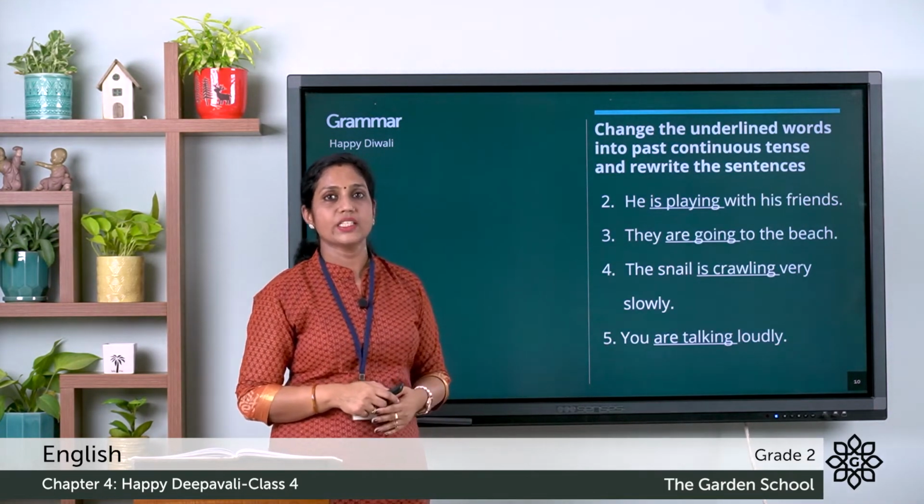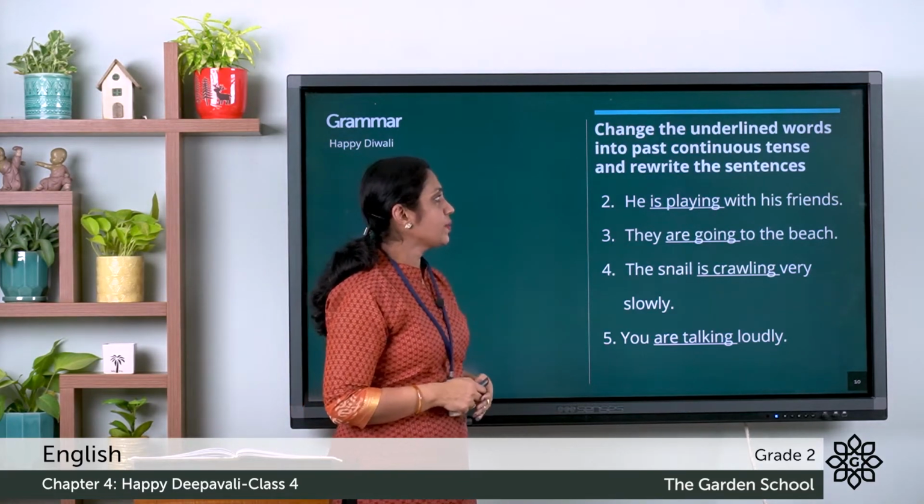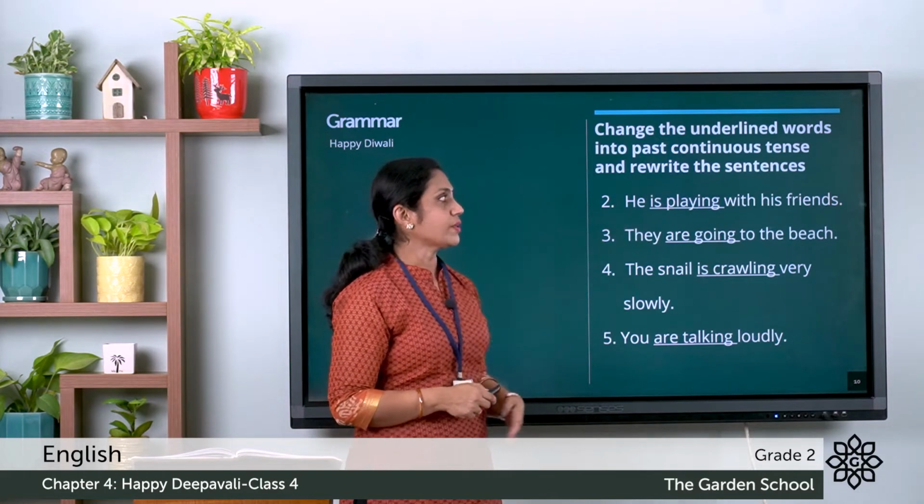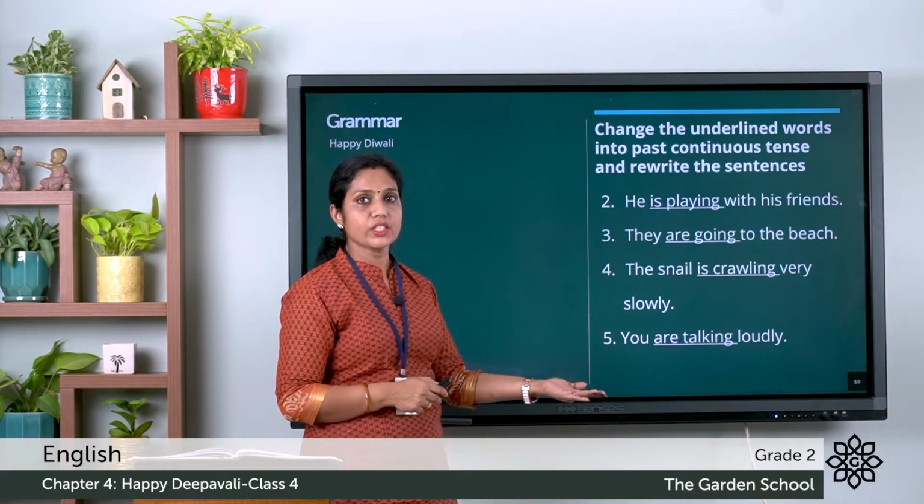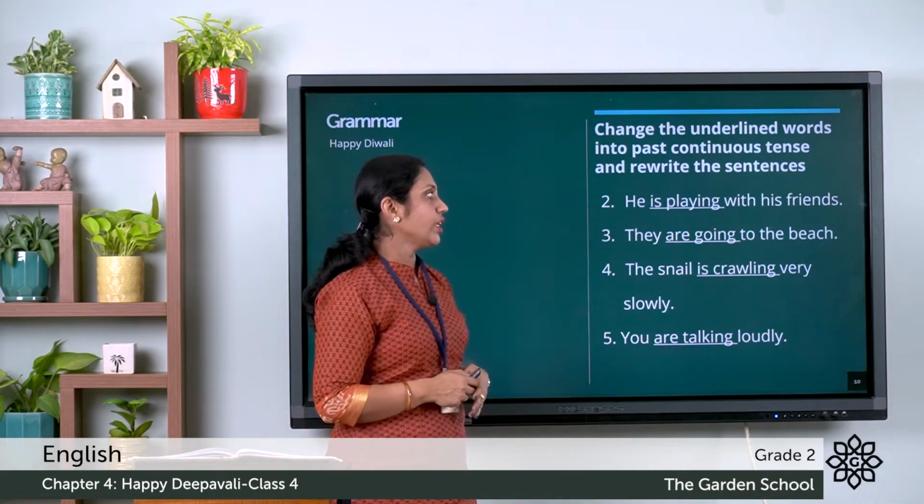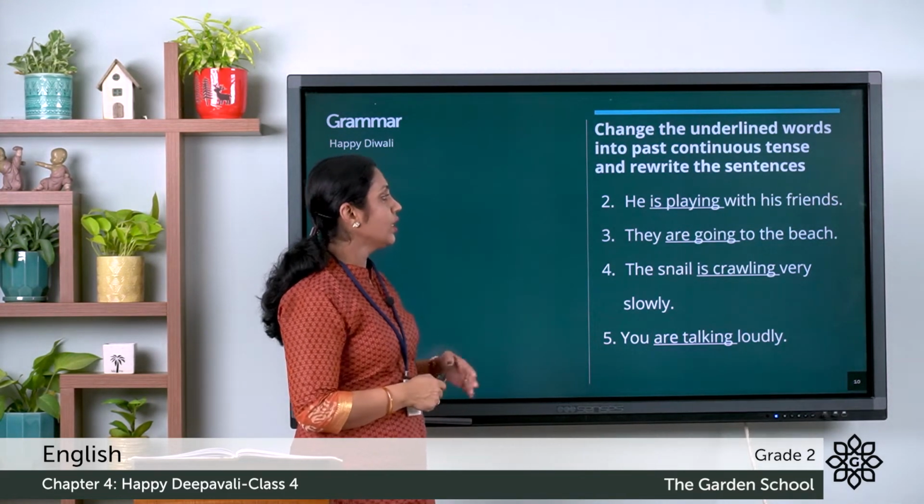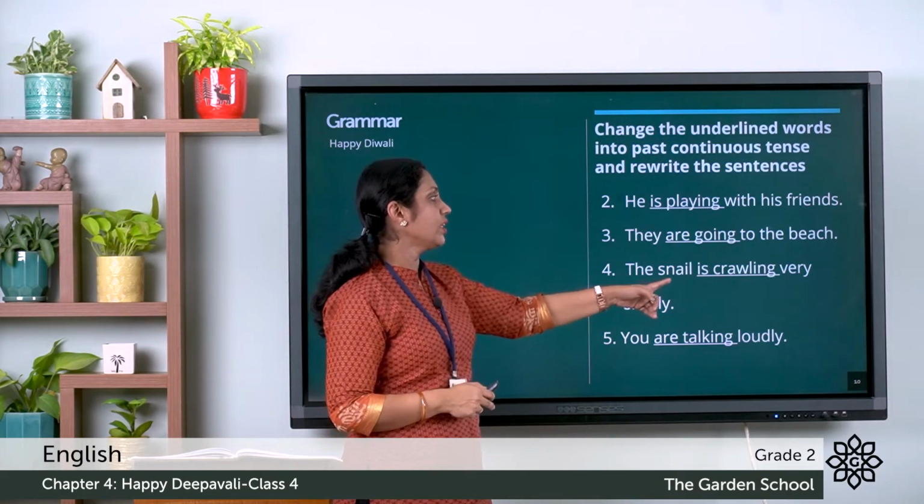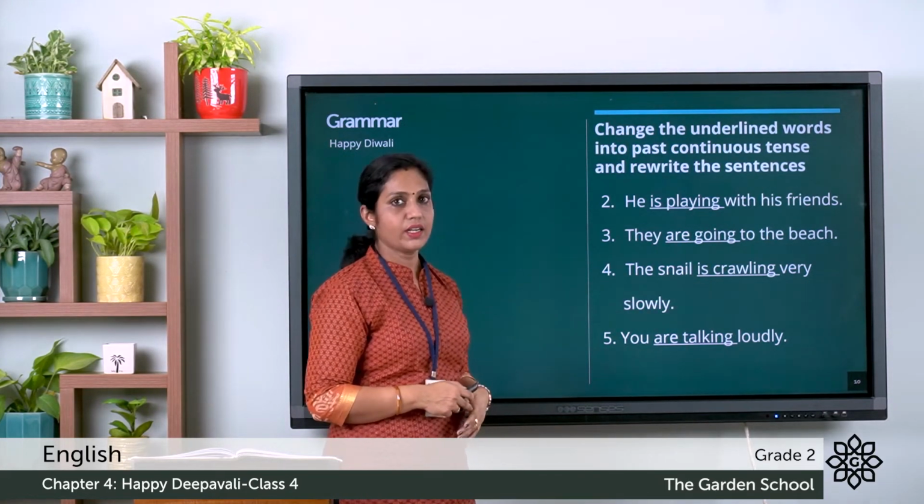Let's look at the next question. He is playing with his friends. So here the words is playing have been underlined. We have to change it into the past continuous tense. Third one, they are going to the beach. Fourth, the snail is crawling very slowly. So here you can see the words is crawling have been underlined.